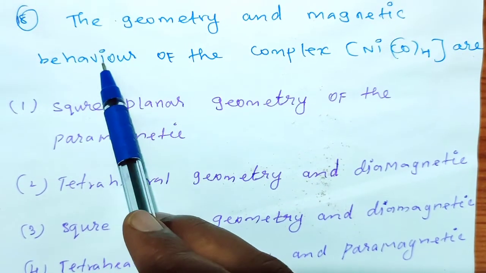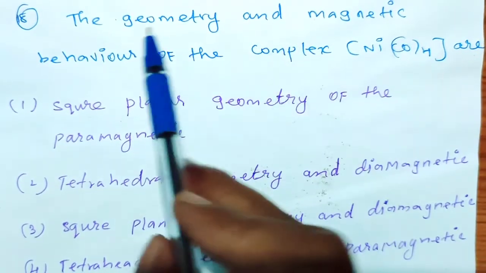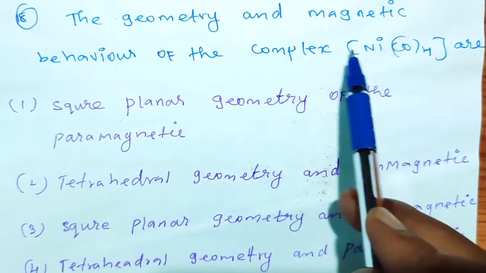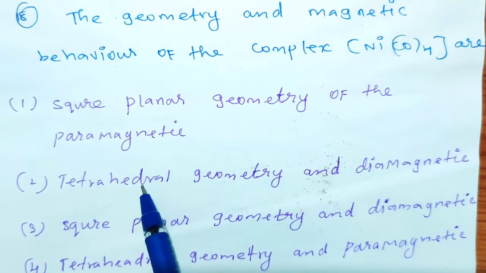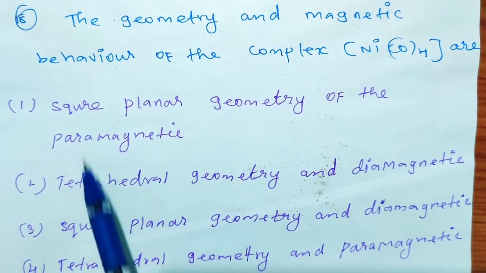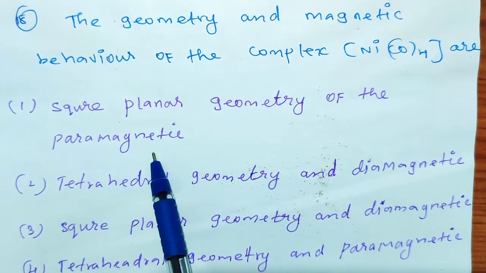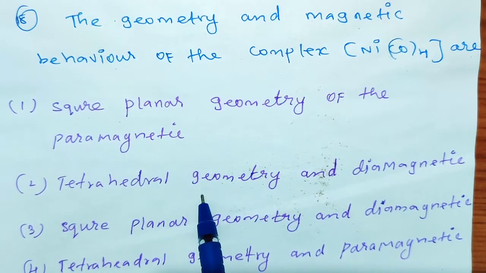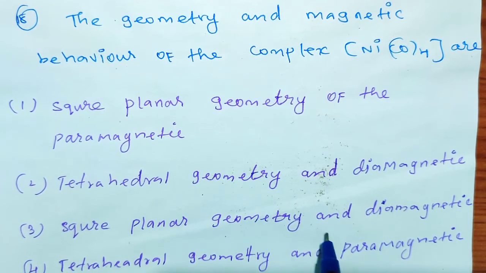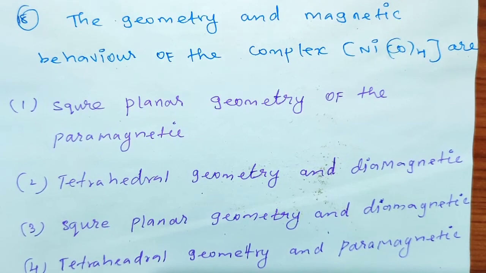So you see the next question: the geometry and magnetic behavior of the complex Ni(CO)4 are. So here four options are given. The first one is square planar geometry and paramagnetic, second is tetrahedral geometry and diamagnetic, third one is square planar geometry and diamagnetic, fourth one is tetrahedral geometry and paramagnetic. Now these are the four options given.